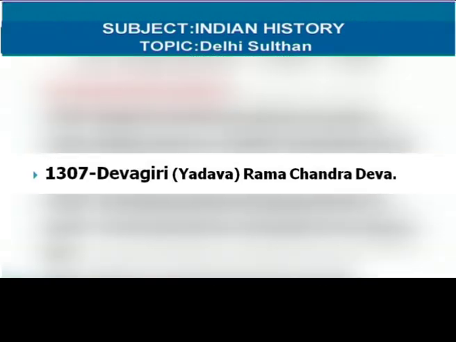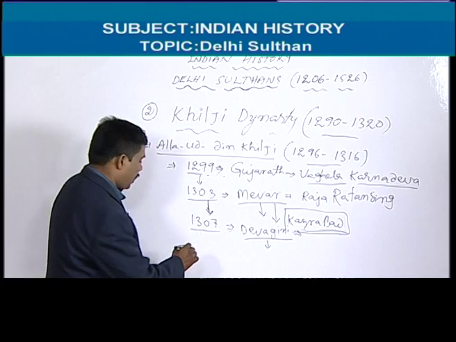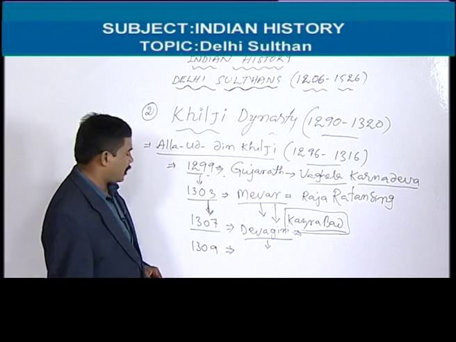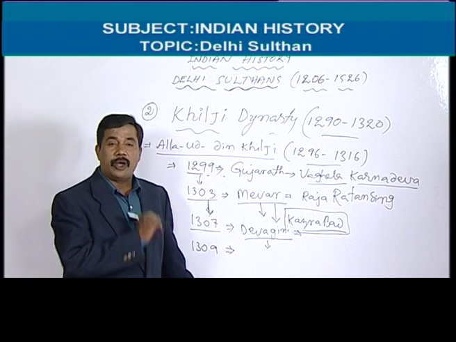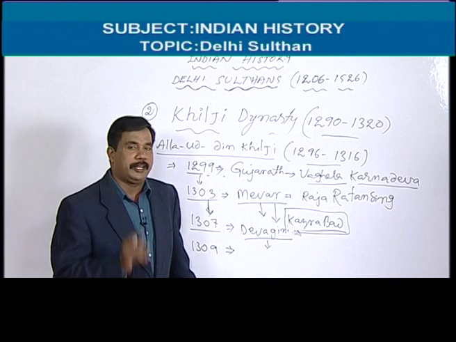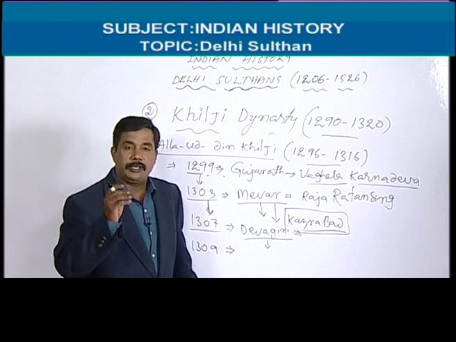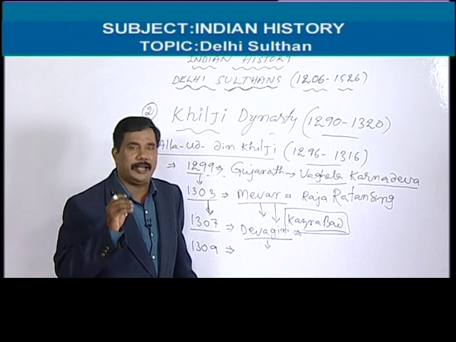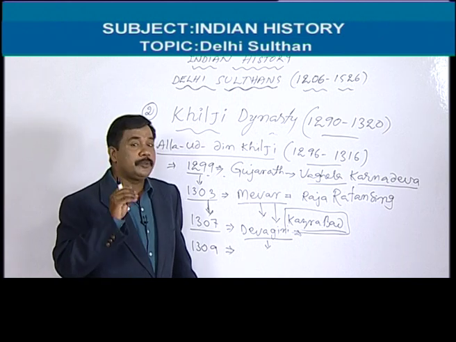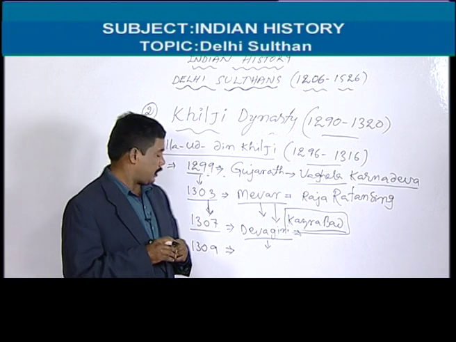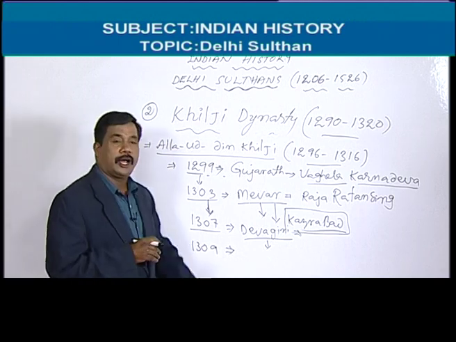But anyhow, in 1307 they attacked and occupied Devagiri. And in 1309, Alauddin Khilji attacked the Kakatiya kingdom. So we have to remember the Telugu or Andhra kingdom was attacked by the Muslims, first attacked by Alauddin Khilji in 1309-10.